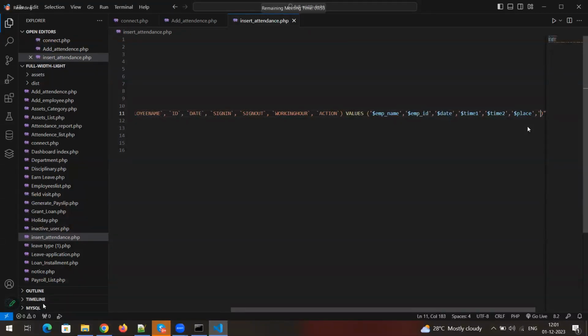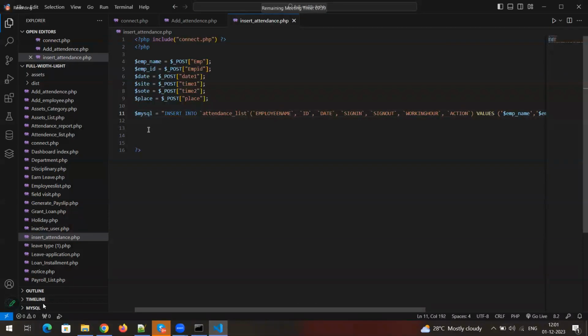Action: I'm just giving a direct value, simply inserted, because that should not be empty, otherwise it won't accept. Inserted I'm just giving, or else you can give a null value directly. So now the query is written. The query is simple, we already know that.